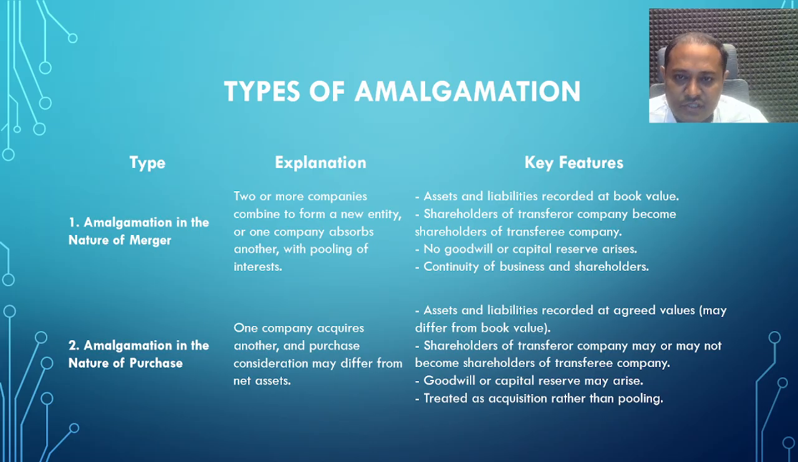Types of amalgamation. Amalgamation in the nature of merger we have already discussed, but here is the explanation and key features of the types of amalgamation of each method. The first method is amalgamation in the nature of merger. The explanation is, when two or more companies combine to form a new entity or come together and form a new business.